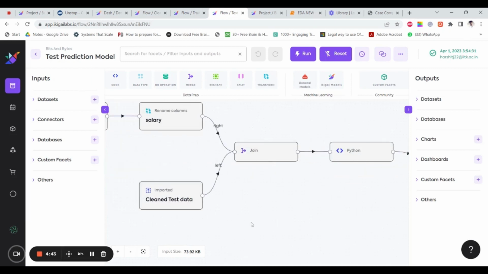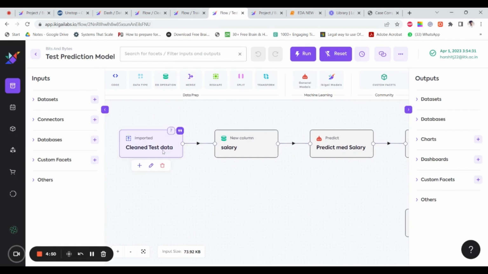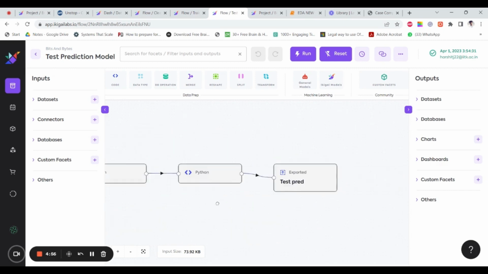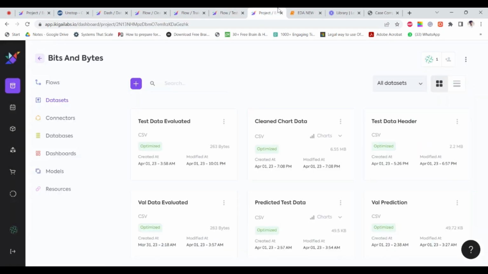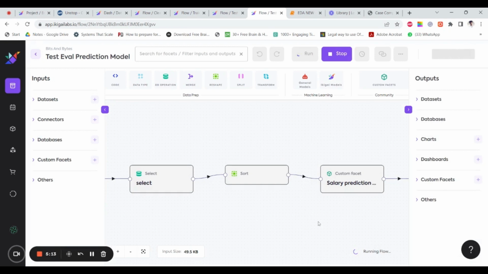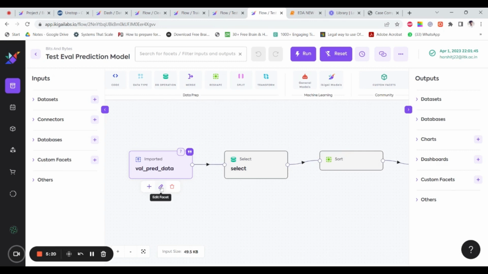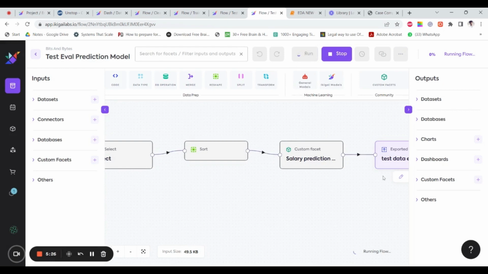Now, as we have already trained our ML model, we'll now use that model to predict the salary from the test dataset. So we clean the test dataset in a similar manner and then pass it through the ML model. Then we store the predicted result in a dataset called predicted test data. Finally, there is an evaluation facet provided by Ikigai that is used to predict the accuracy of our model. So we use the final predicted dataset called the predicted test data and then run this flow in order to obtain the final accuracy of the dataset.